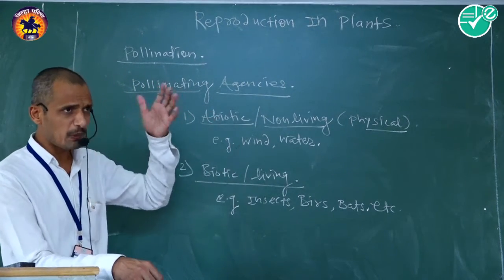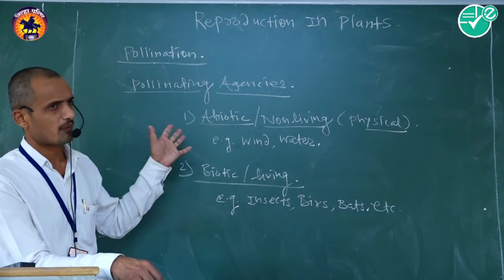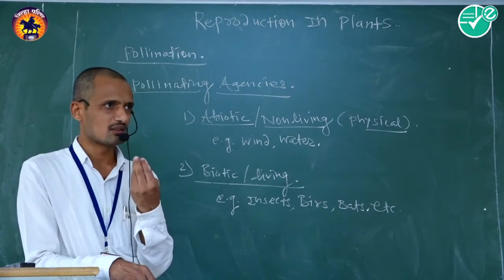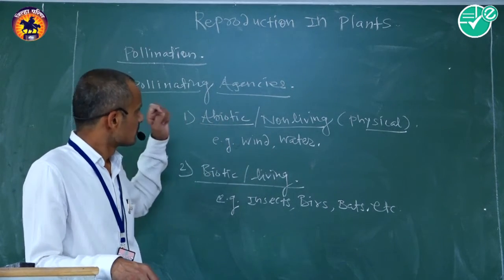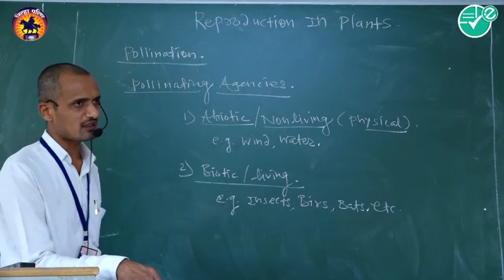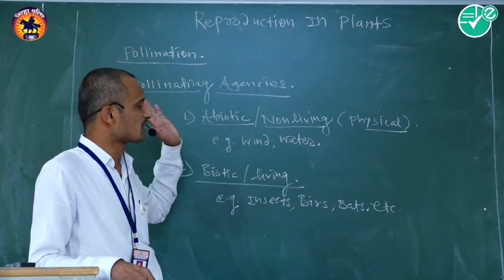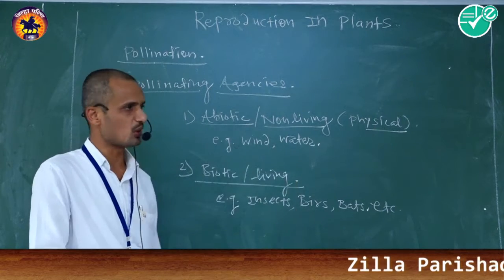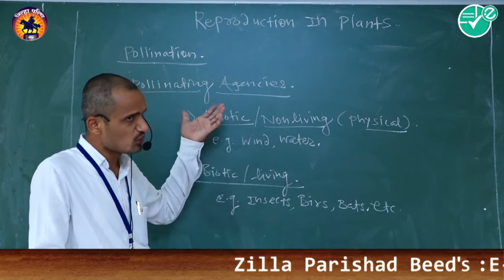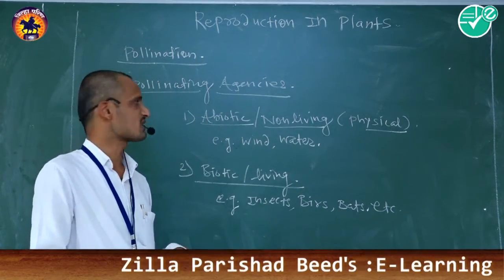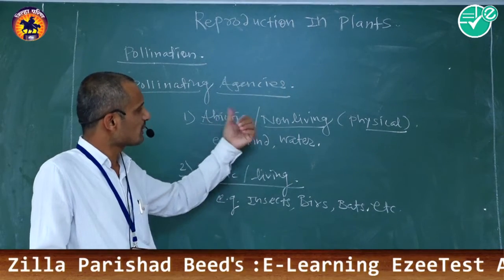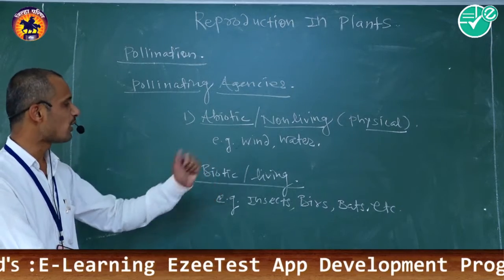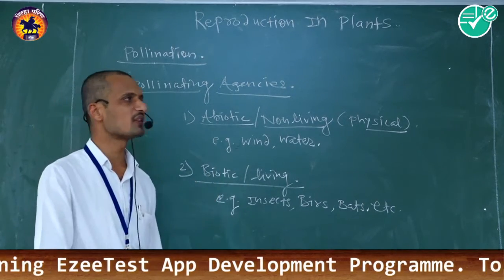In self-pollination also, the abiotic type of factor is required for the completion of pollination, like wind as well as water. There are these two main types of pollinating agencies: abiotic, called non-living, and second one biotic, called living.